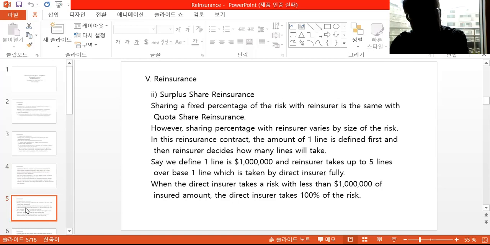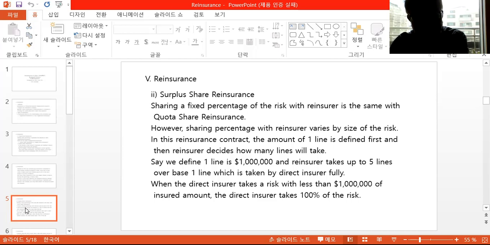Next, surplus share reinsurance. Sharing a fixed percentage of the risk with the reinsurer is the same as in quota share reinsurance. However, the sharing percentage with the reinsurer varies by the size of the risk. In this reinsurance contract, the amount of one line is defined first, and then the reinsurer decides how many lines it will take. Say we define one line as $1 million, and the reinsurer takes up to 5 lines over the base line, which is taken by the direct insurer fully.